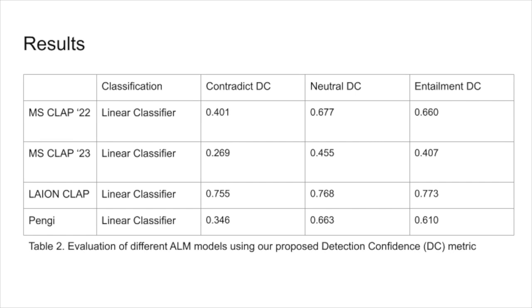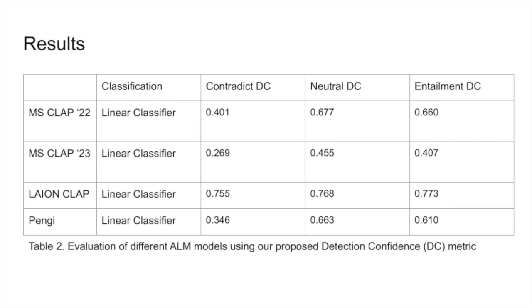Here, we provide analysis of each ALM using our newly proposed metric, detection confidence. With DC, we can observe that some models make severe hallucinations when contradiction DC is high, and some models make accurate language descriptions when DC is high in entailment. This metric provides deeper insight into different model behaviors.